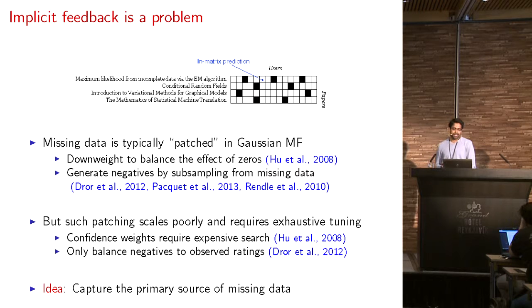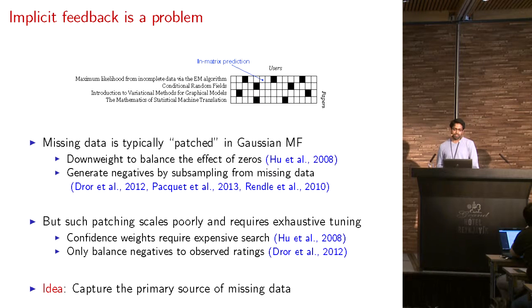Commonly, two approaches are taken. You can either try to downweight the effect of these missing data. So you interpret them as zeros, and then you try to balance the effect of these zeros in the optimization problem. Or you can generate negatives from this missing data by subsampling. But both methods have problems.